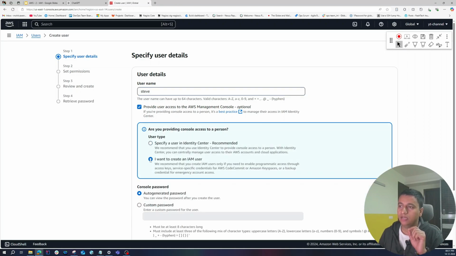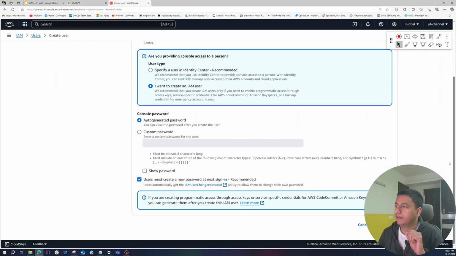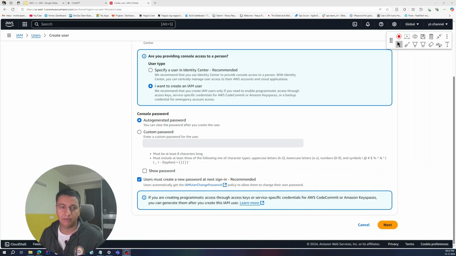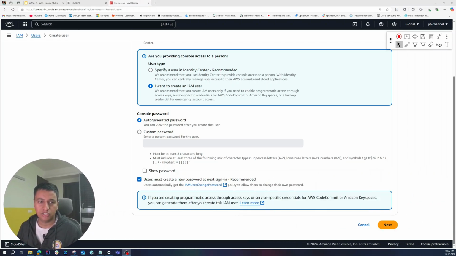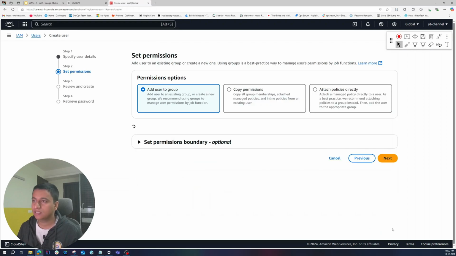For now, I want to create an IAM user, and now it's asking you for a password. You can either auto generate a password or you can also provide a custom password. So let's auto generate one. Another option says user must create a new password at the next sign in, which is recommended. What will happen is once we create this user, AWS will send an email to them asking them to reset their password. So let's do that. Let me change the camera angle and click on next.